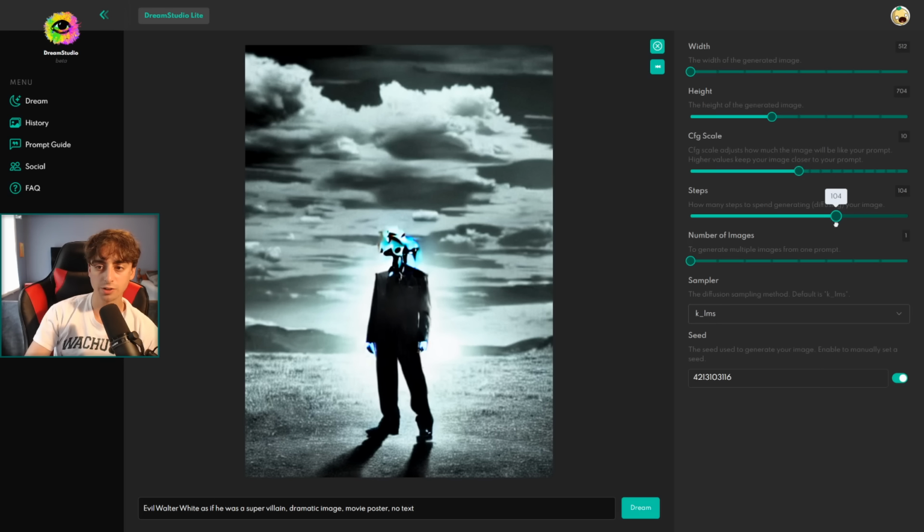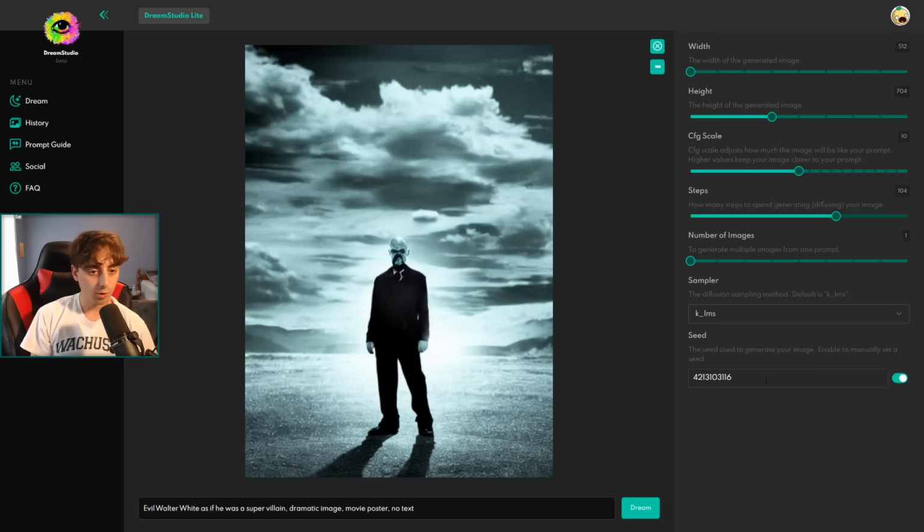Let's go up to 100 steps here. And there we go. Our Walt is starting to show up. As you can see, sometimes you need more steps with stuff like this where his face is really small, for example. Let's crank the steps. And yeah, that was a pretty decent Walt there, I think. With 150 steps, we definitely got there. So that's a good example of when you do need more steps to get a better image. But they're honestly, in my opinion, few and far between.